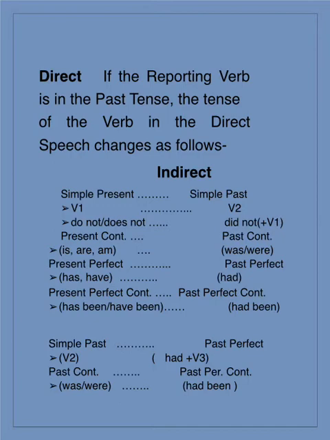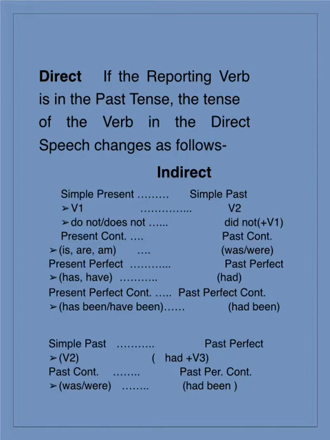Let's see the second thing now. The second rule says present continuous changes into past continuous. So again, if you know the tenses that you have already done, present continuous means the use of is, are and am. So in direct speech it is is, are, am. In indirect it will be was or were, depending on the subject, singular or plural. The third rule says present perfect into past perfect. So accordingly, has, have, that is used in present perfect, gets transformed into had. The next rule, present perfect continuous changes into past perfect continuous.